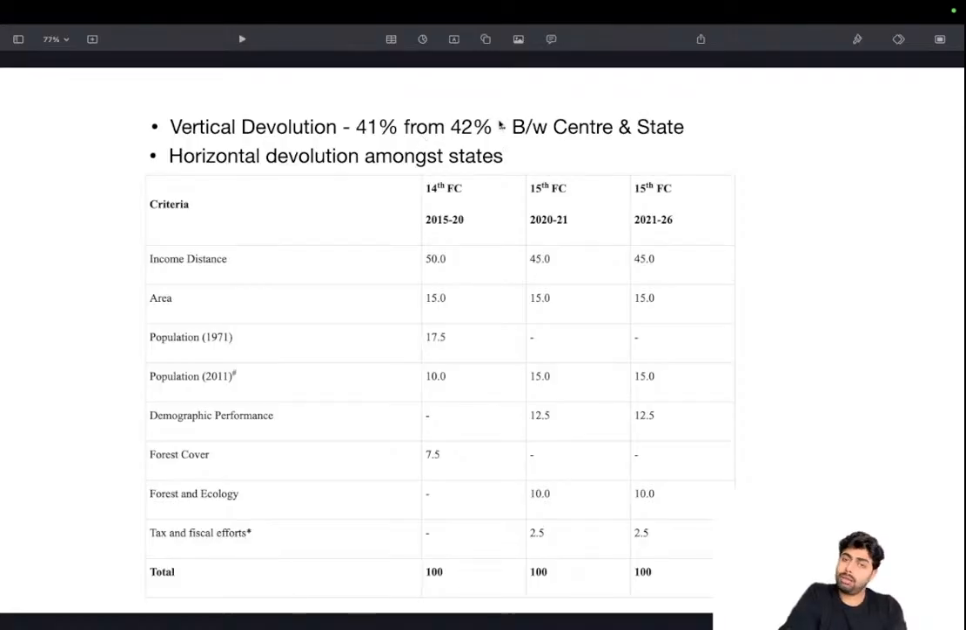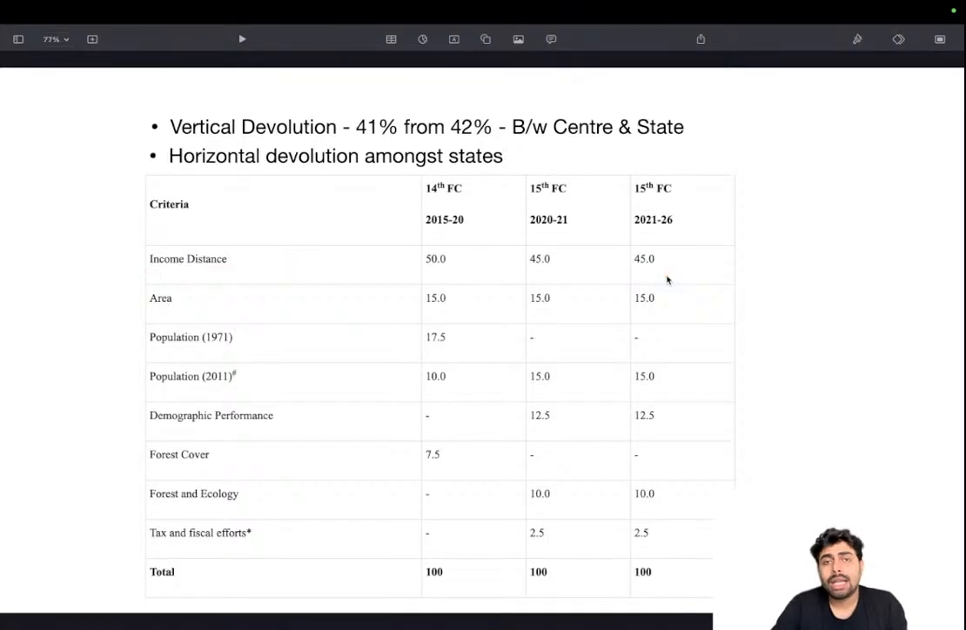So actually there was the vertical devolution, that is, center-state division, which was actually 42%. Later it has been reduced to 41% to account for the J&K bifurcation. So earlier it was 42%. Then horizontal devolution. Basically the most important criterion is income distance. 45% of the sum is calculated based on income distance, and you need to know what income distance is.